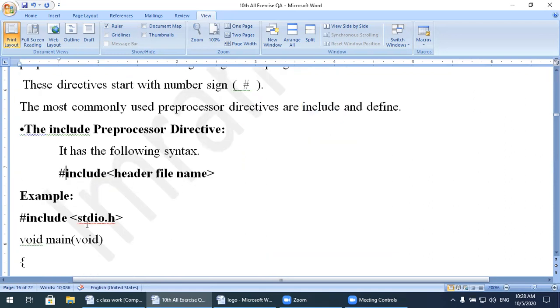How can we use it? The include preprocessor directive has the following syntax. First the hash symbol, the number sign. After that you write the reserved word include, then the less than symbol, then the name of the header file, and then you close with the greater than symbol. This is the general form for the include preprocessor directive.